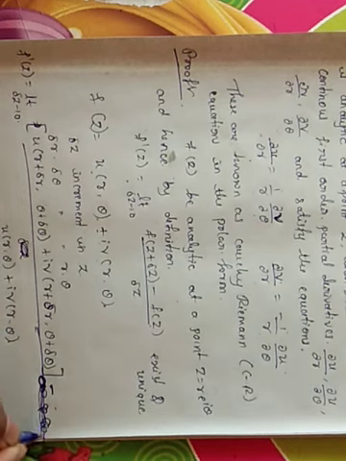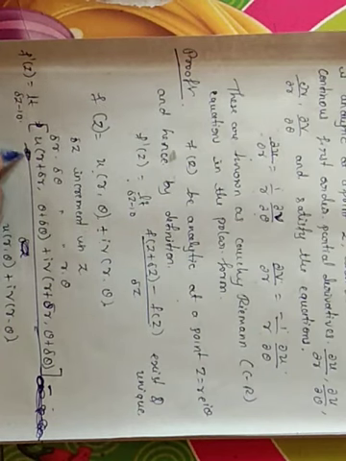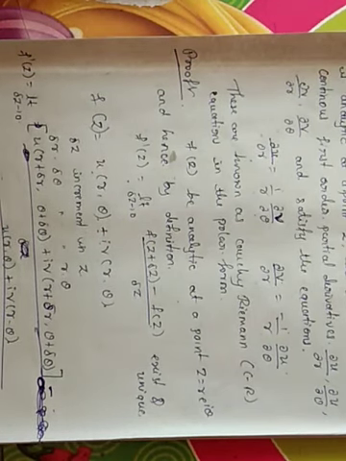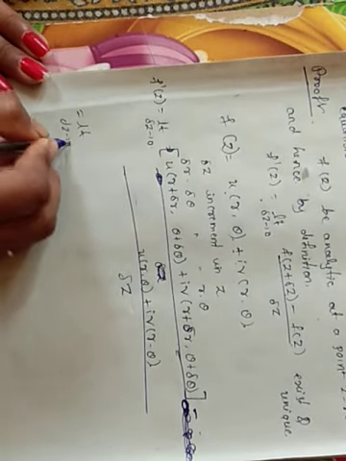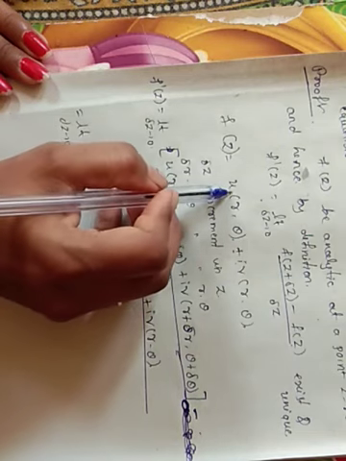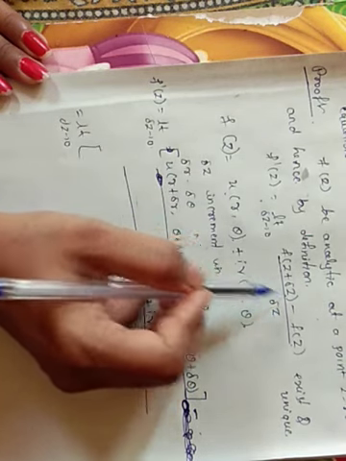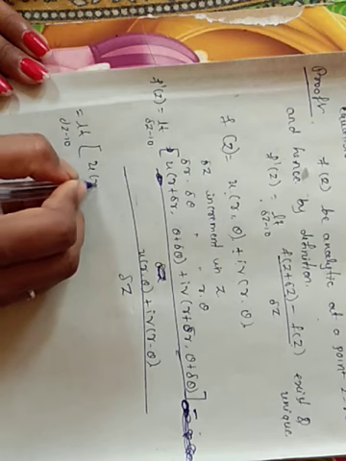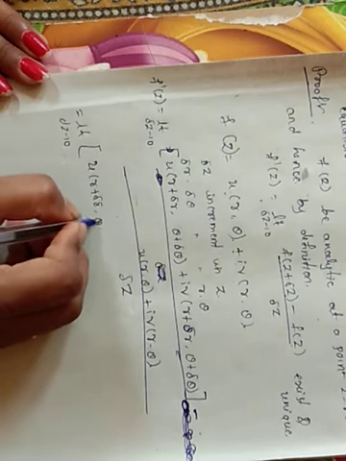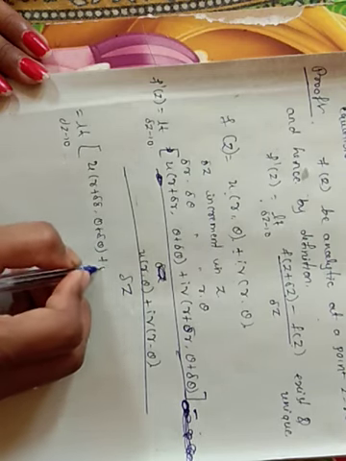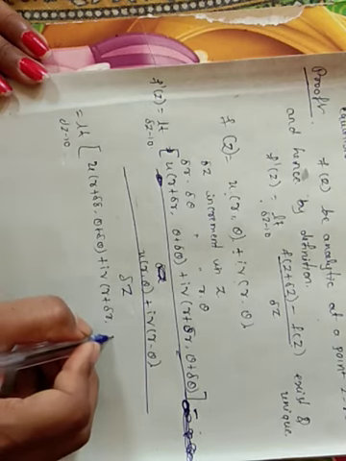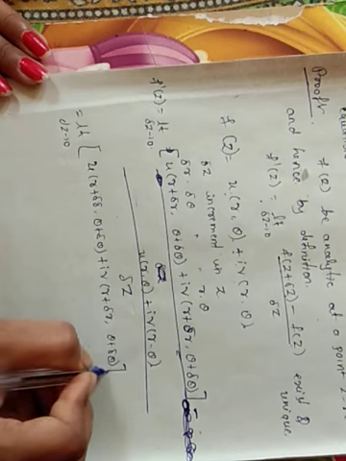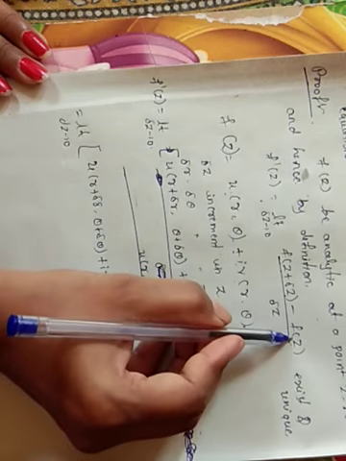Before taking this entire thing, I will take the whole divided by delta z here. So I just rewrite it, just concentrate once again. Limit delta z tends to 0, f of z plus delta z can be written as u of r plus delta r comma theta plus delta theta plus i into v of r plus delta r comma theta plus delta theta, minus f of z.